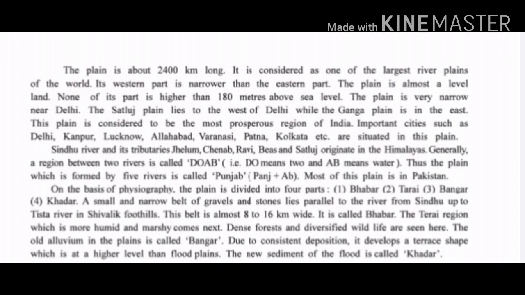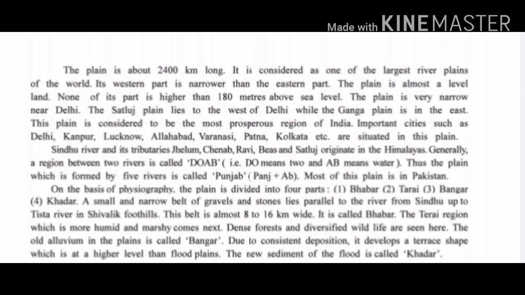Because of this water only, the plain surface is there in the northern area, as you saw on the map. Now, on the basis of physiography, the plain is divided into four parts: Babar, Tarai, Bangar, and Khadar.